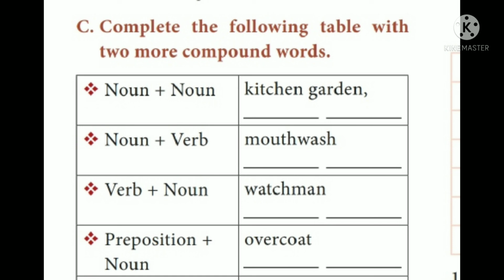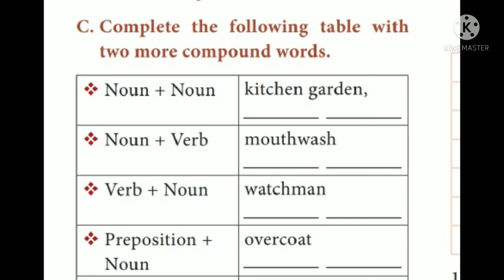Rain is a noun, fall is a verb. Third one, verb plus noun. Already I told you verb is an action word. Here watch is a verb, man is a noun. So we are going to write one more example for verb plus noun. Example, playground. Play is the verb and ground is the noun.